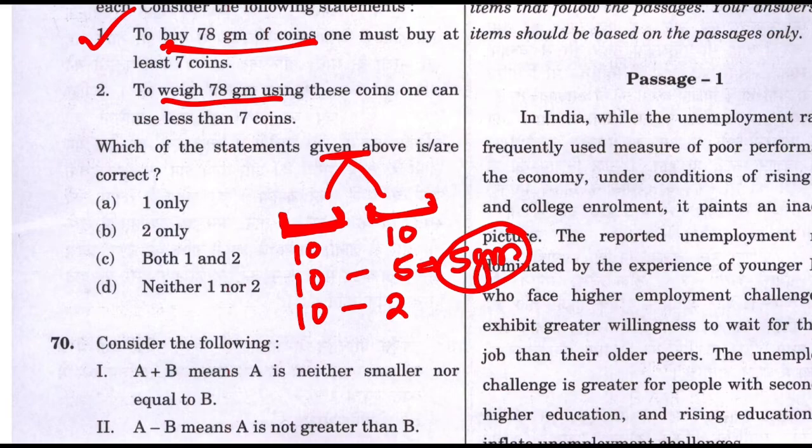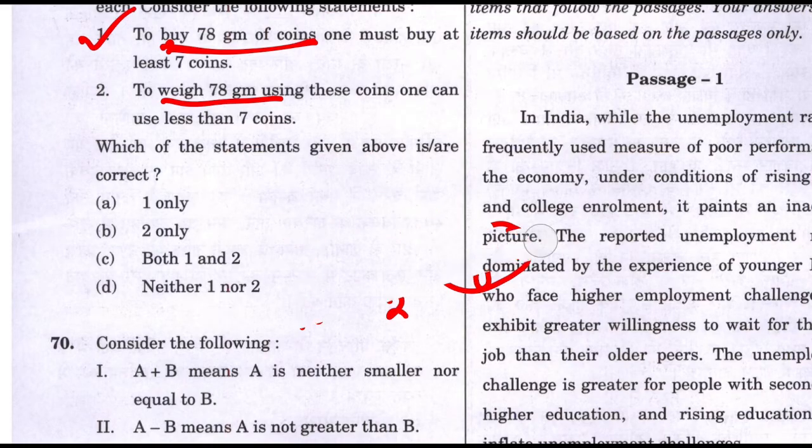One side will go down, other side will go up. Now, if you want to weigh 8 grams of onion, where will you put it? You will put it on the right side. And what will that do? If you put 8 grams of onions on the right side, the weight will be balanced, right? So that is how you can weigh 8 grams using these coins.